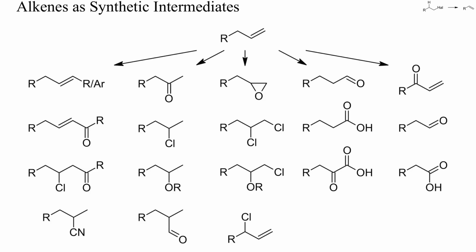Alkenes are versatile intermediates for many types of product. Typical reactions include oxidations, addition of protic compounds, and alkylations, arylations, and acylations. Some of the latter will be discussed in part 5 of this playlist.